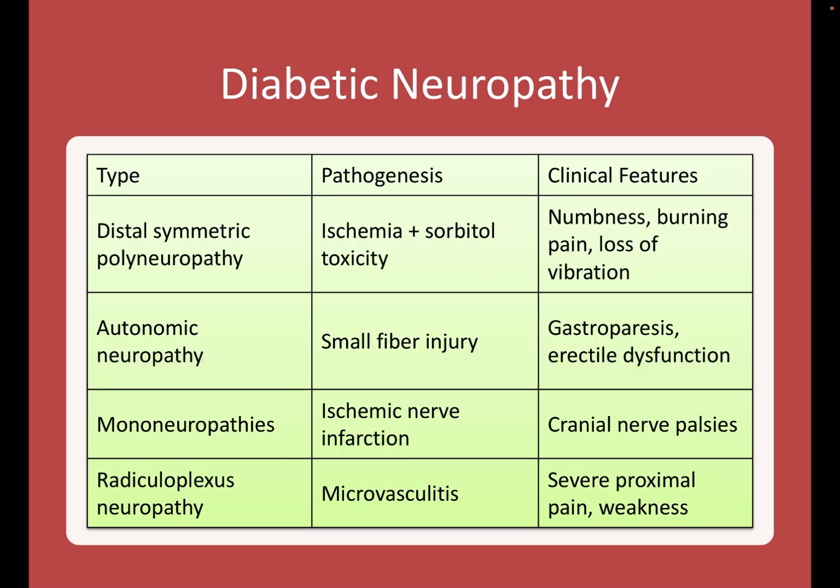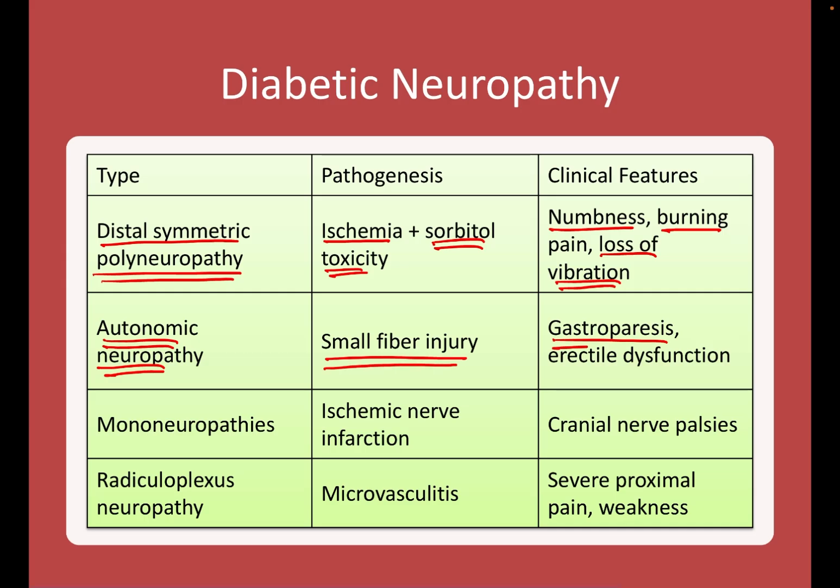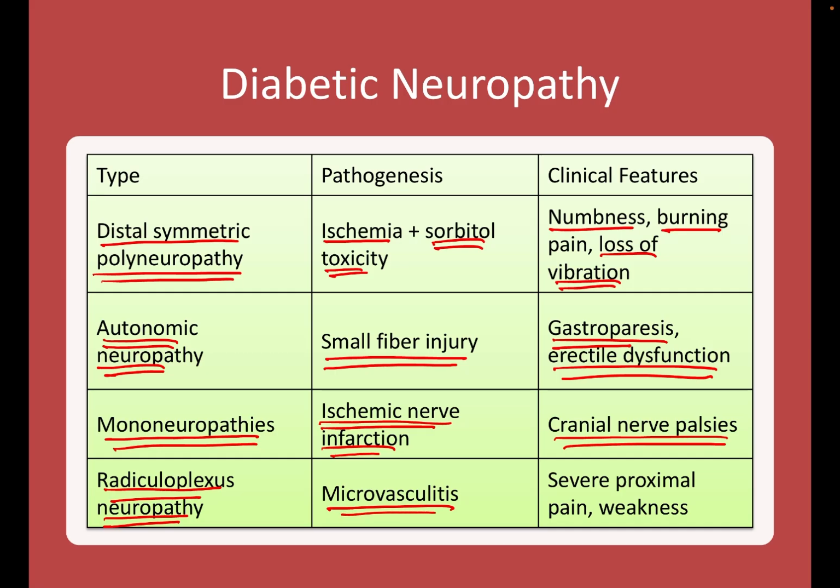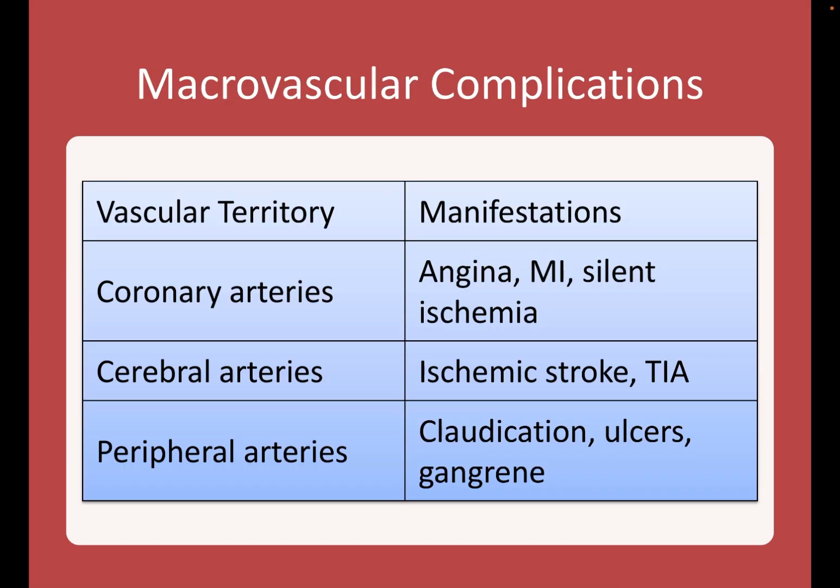Coming to diabetic neuropathy, there will be distal symmetric polyneuropathy, which likely occurs due to ischemia and sorbitol toxicity. There will be numbness, burning pain and loss of vibration sense. Autonomic neuropathy is due to small fiber injury, and there will be gastroparesis and erectile dysfunction. Mononeuropathy, there will be ischemic nerve infarction resulting in cranial nerve palsies. Radiculoplexus neuropathy resulting from microvasculitis, there will be severe proximal pain and weakness.